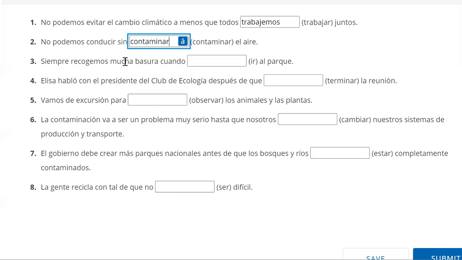Absolutely use things to your advantage, though, find those keys. But I want you to understand the why. The reason why it's contaminar versus contaminemos is because it doesn't have a change in subject.